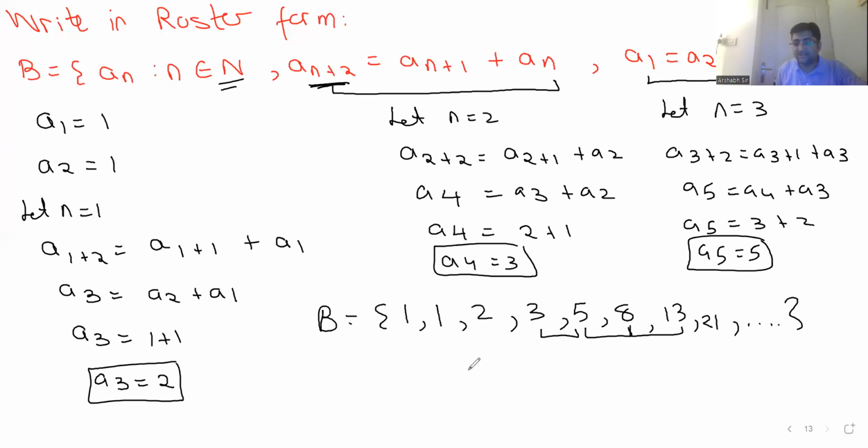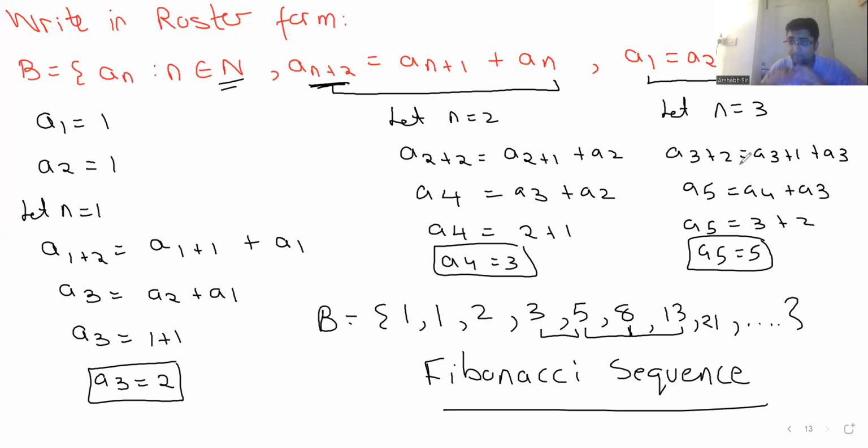Is this clear? Now, guys, this particular sequence is known as the Fibonacci sequence. This is not given in the book, this is just extra. Today, when you get time, please Google this. It has a lot of significance in real life. Many patterns and many things can be explained by Fibonacci. Okay, please make a note.